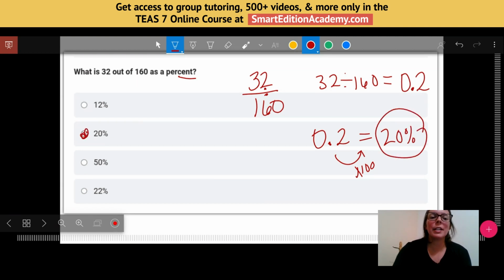Okay, so a really important skill for your entrance exams and some of the word problems you will see is being able to convert back and forth between fractions, decimals, and percentages. So this is one way that you could do a question like this.